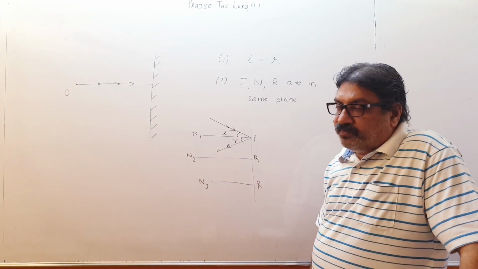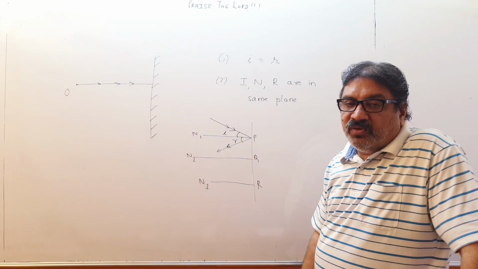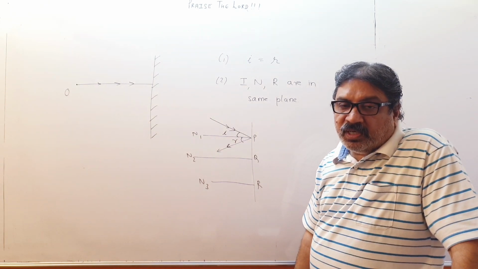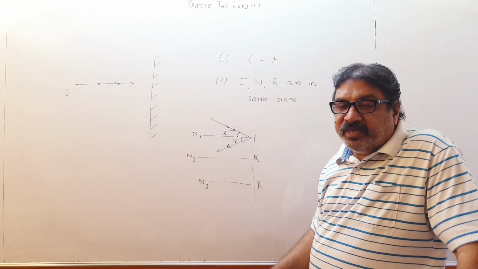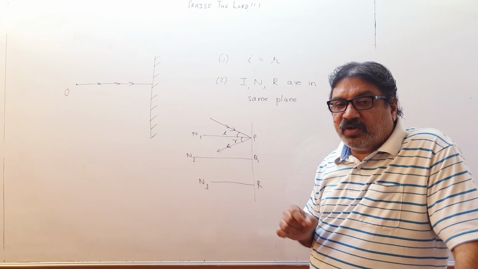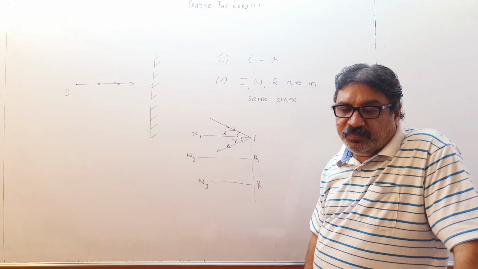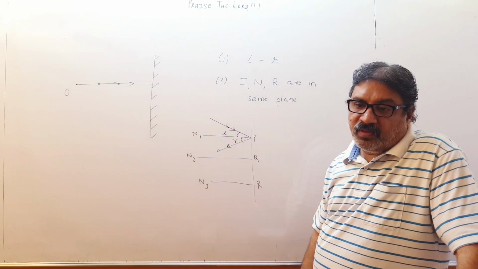So please remember, this law that i equals r can be proved using Fermat's least time principle. In fact, almost all laws of reflection or refraction can be derived using this concept, as Fermat's least time principle always holds good. And what is Fermat's least time principle?